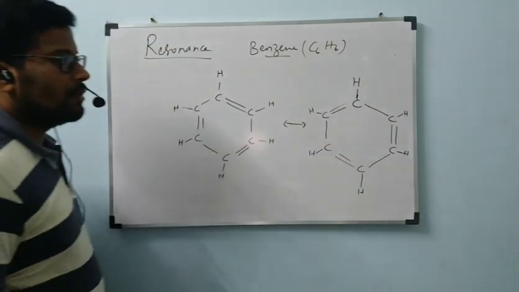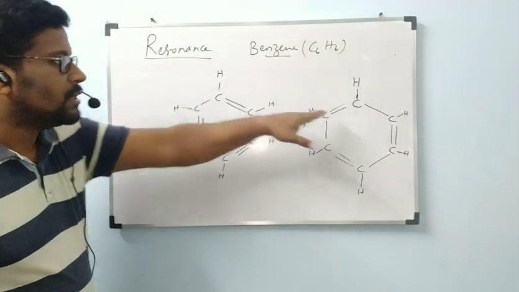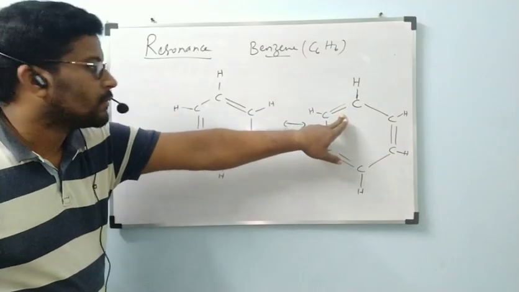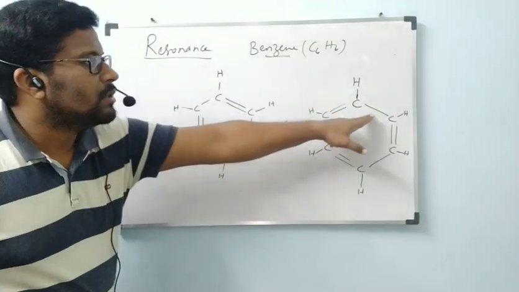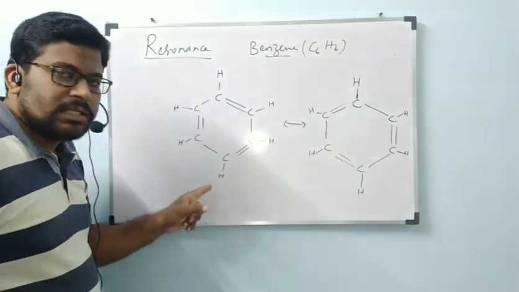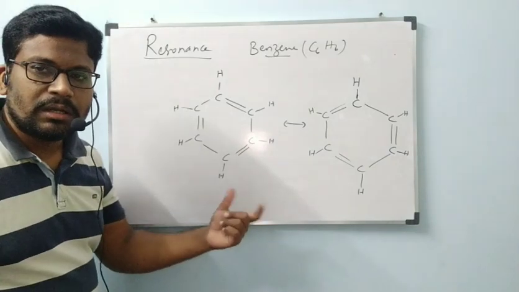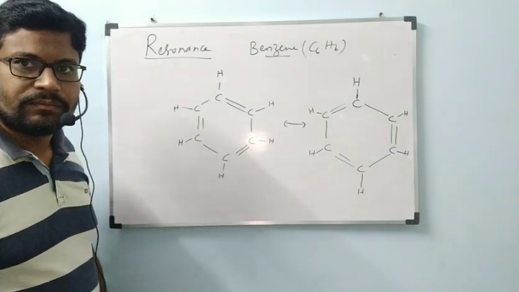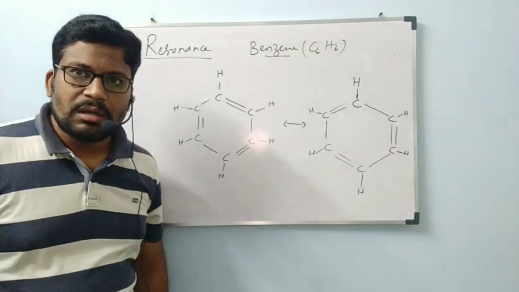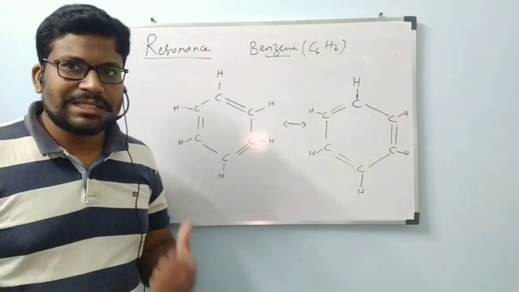This one. Previously a single bond was here, but now a double bond is there. Here a double bond was there, now a single bond is there. Correct? This is called benzene. Even this is also called benzene. These two are called resonance forms of benzene. Then how can we explain this resonance?